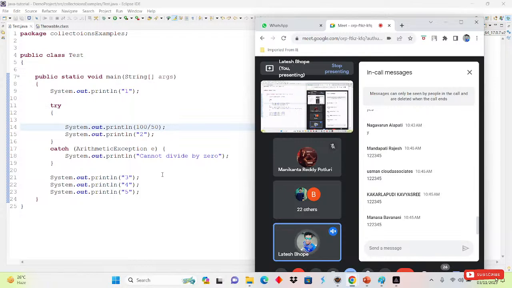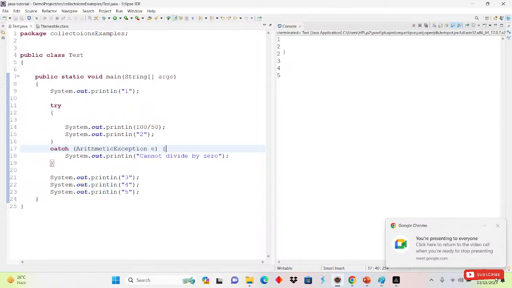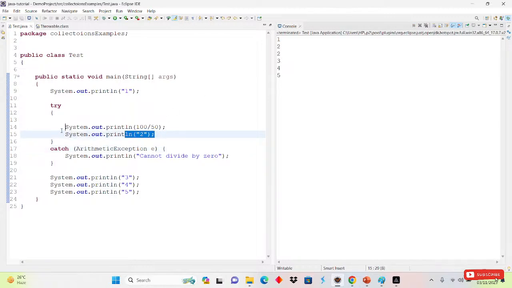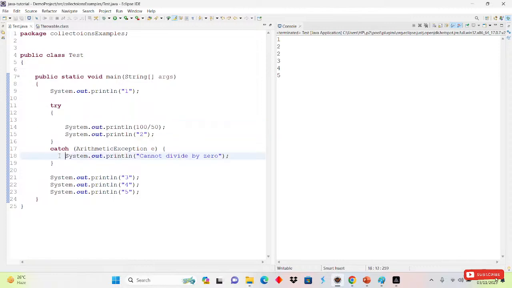Okay, if I run this one, we will see the same output. Why is 2 printing this time? 1, 2, 2 and 3, 4, 5. Because if there is any exception, it will come to the catch block, but this time no exception is there. So it will print this line also and it will print this line also. Okay, this is the scenario.